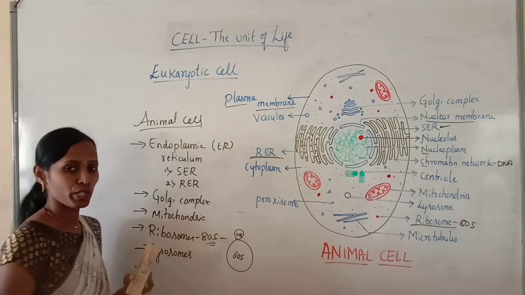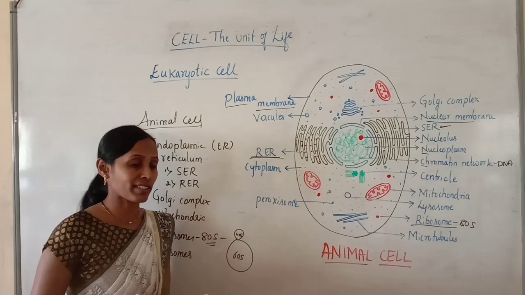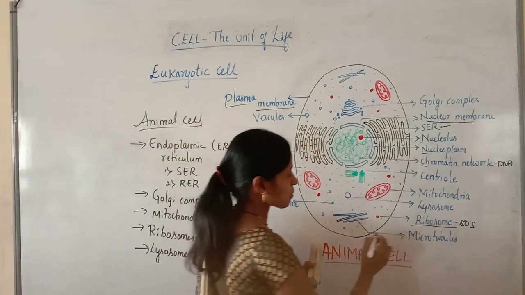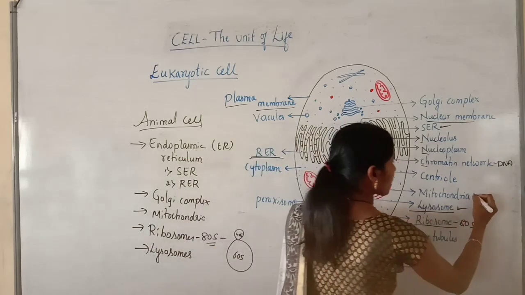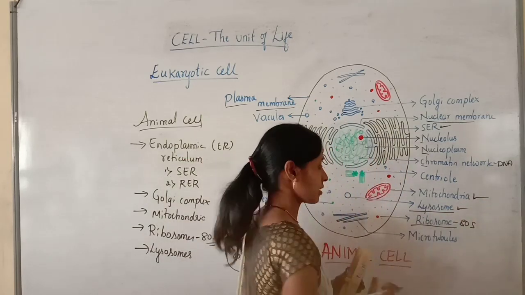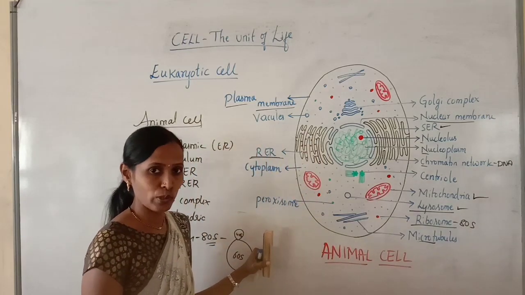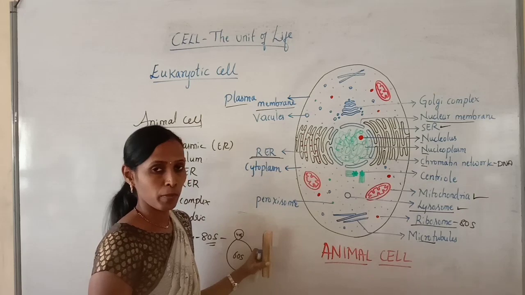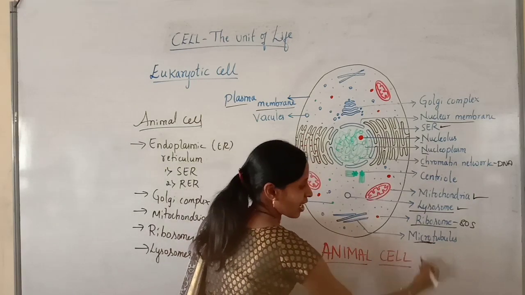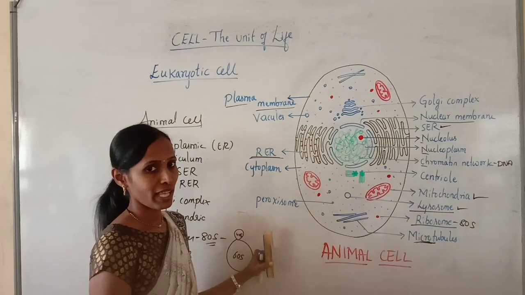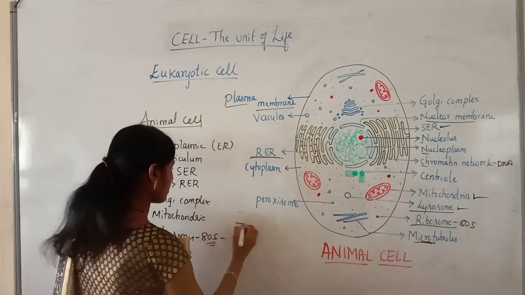So lysosomes are usually present in animal cell. I told you they are usually rare in case of plant cell, but here the lysosomes are commonly present in animal cell. So here mitochondria is present, lysosomes are present, and ribosomes, and the microtubules are nothing but the cytoskeletal structures. There are different types of cytoskeletal structures which are present in the cytoplasm. Here I have mentioned the microtubules. So cytoskeletal structures are also present.